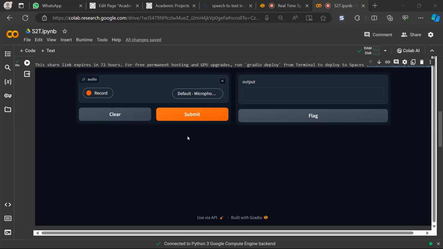Hi friends, this is an exciting program. We'll try to convert the speech to text and then use that to generate an image later on.